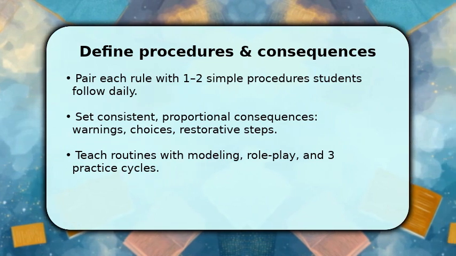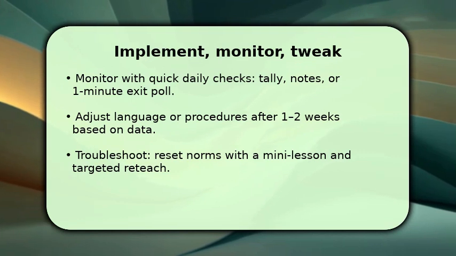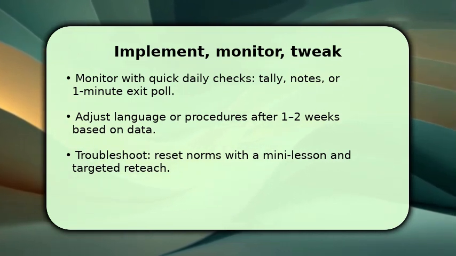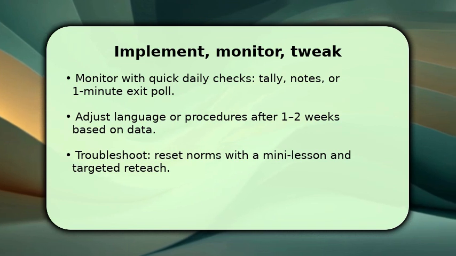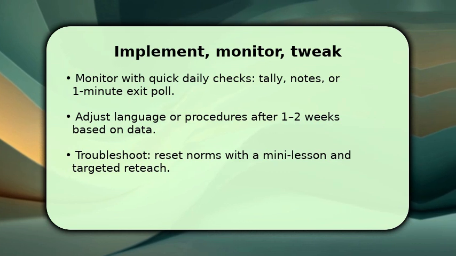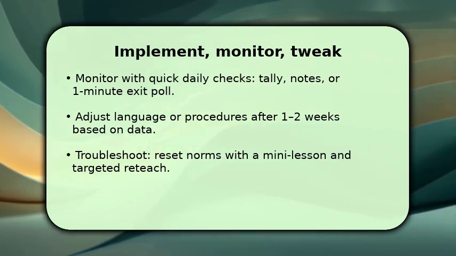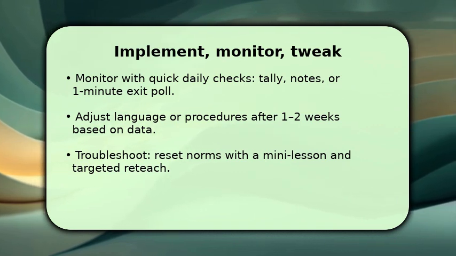You implement and actively monitor for the first 2 weeks, using quick tools like tallies, notes, or a 1-minute exit poll to gather data. Once patterns appear, make small, fast tweaks to wording or procedures rather than overhauling the whole system. If problems persist, reset norms with a focused mini-lesson and targeted reteach.